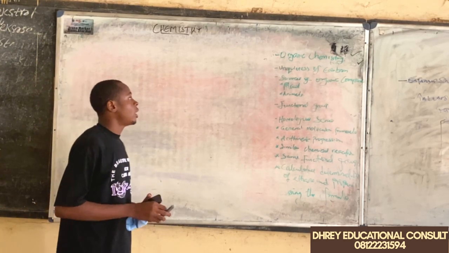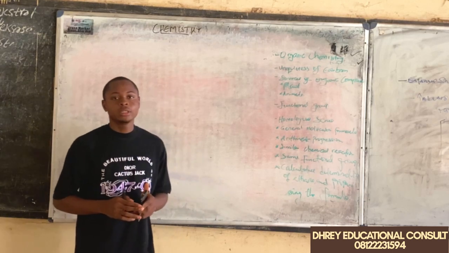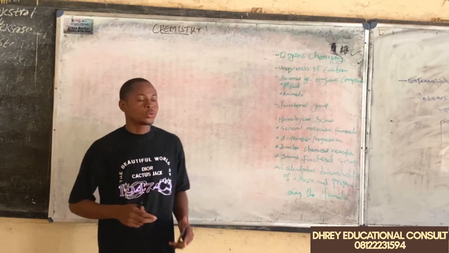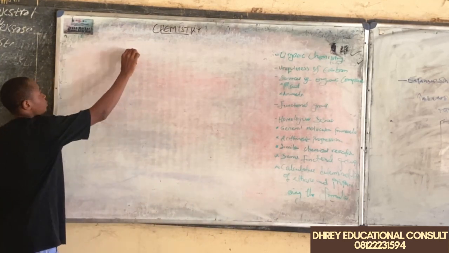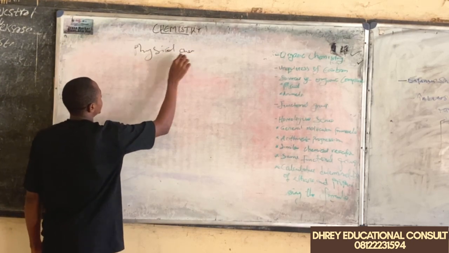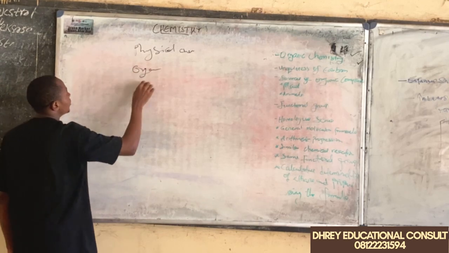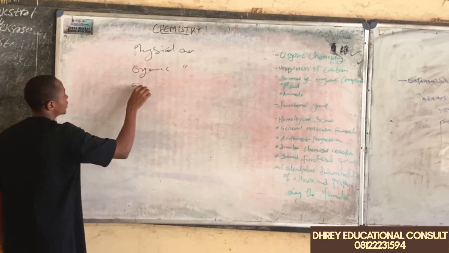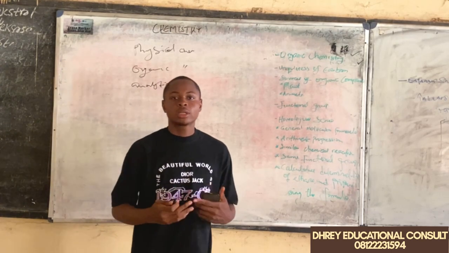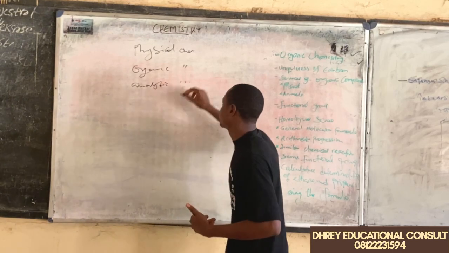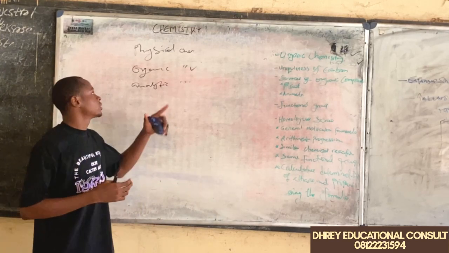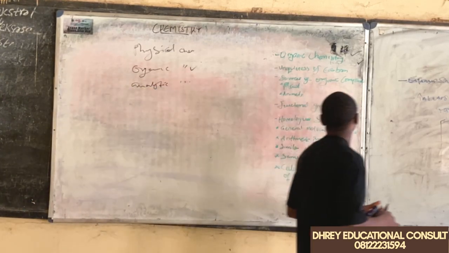So today we'll be talking about organic chemistry. We all know that chemistry is largely divided into some sections. We have some groups like the physical chemistry. We have other groups like the organic chemistry. We have the analytic chemistry. So out of all these categories, we are going to be talking about the organic chemistry. We have other groups in chemistry, but we'll be talking about organic chemistry today.